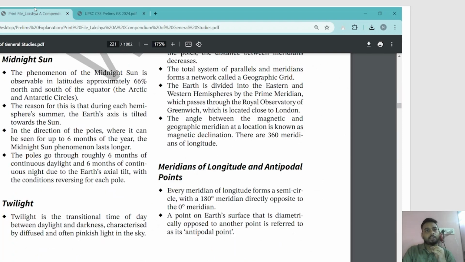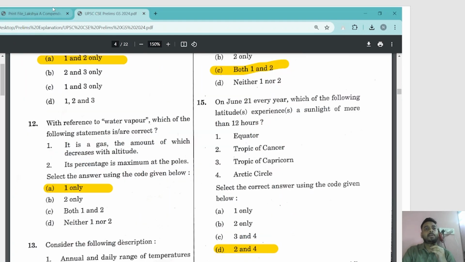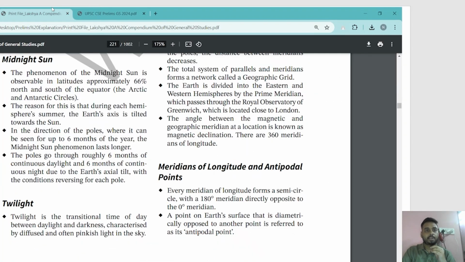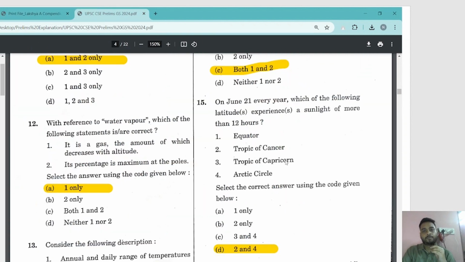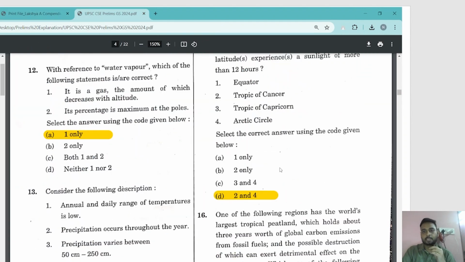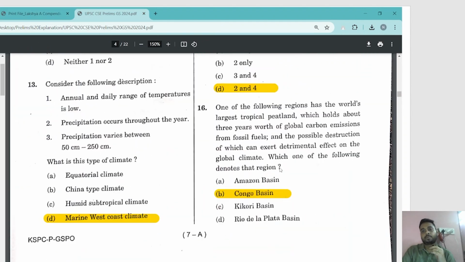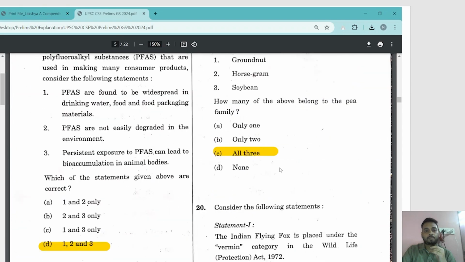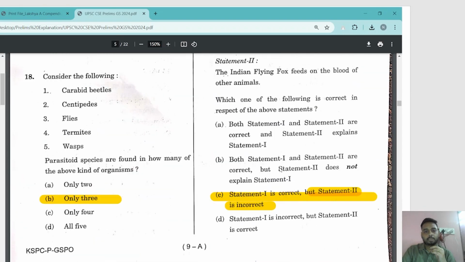Again, this was there in the book and you have to infer it. If you're reading NCERT, you have to infer it, right? So it's a very smart question that has been framed. Now let's move further. Let's take some other questions.